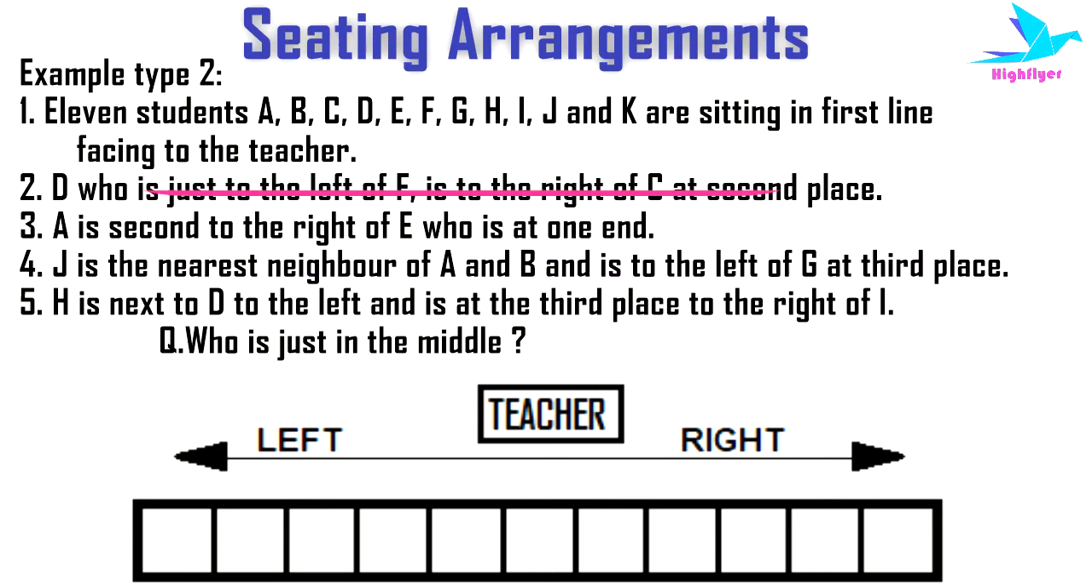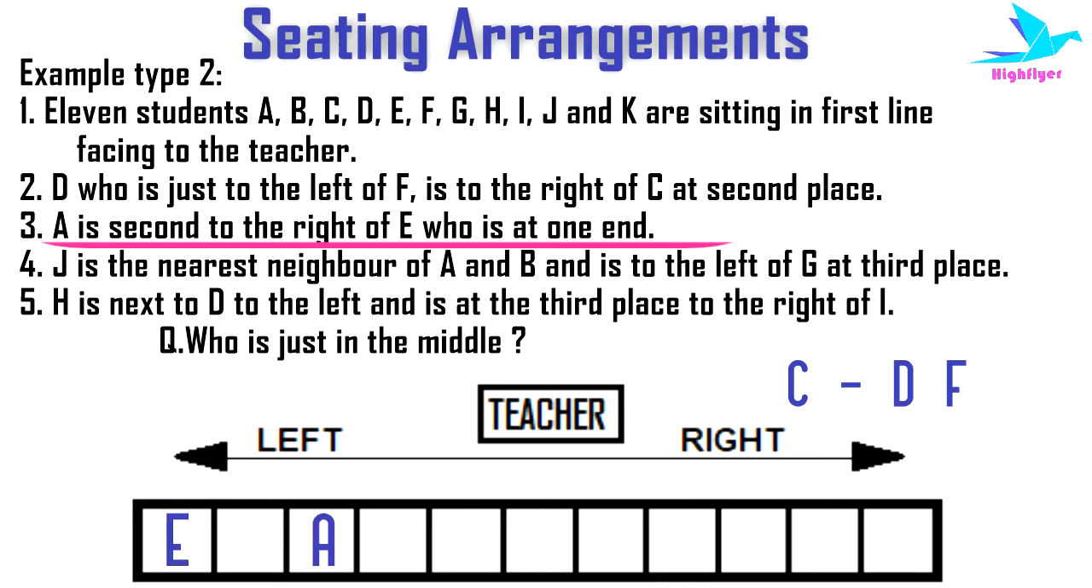So to solve this, let's first consider this figure with 11 positions and a teacher sitting in front. Then the second condition is given, D who is just to the left of F is to the right of C at second place. So here D and F are together, where D is to the immediate left of F and at the second position after D it is C. Then the next condition says A is second to the right of E who is at one end. That means E is at one end and A is to its right. So according to this condition, E can only take the extreme left position, because then only A can have a position which is at the second right of E.